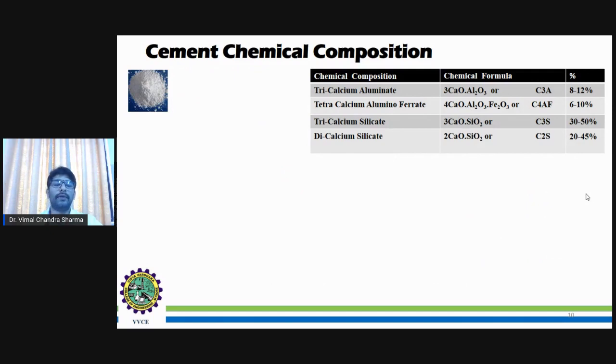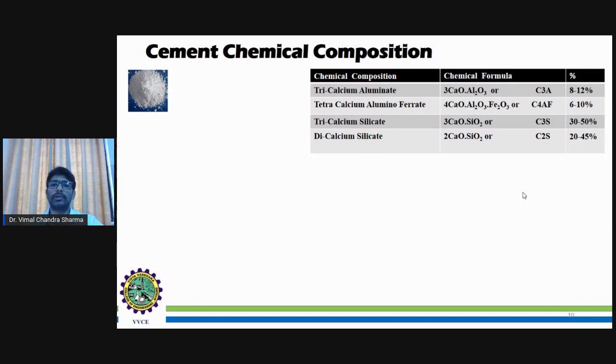In detail, if we look at the cement chemical composition, here in the table you can see the chemical composition, chemical formula, and percentage during the mixing of the cement. The first is tricalcium aluminate, C3A in short, and you can see the chemical formula here: 3CaO Al2O3, or shortly C3A. This is formed during the earlier stages of the cement preparation. It ranges from 8 to 12%.